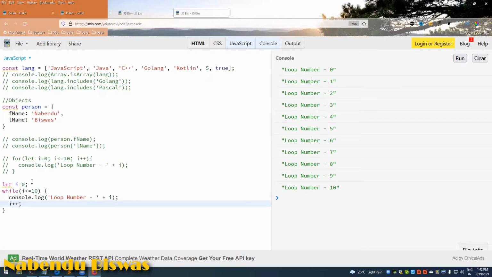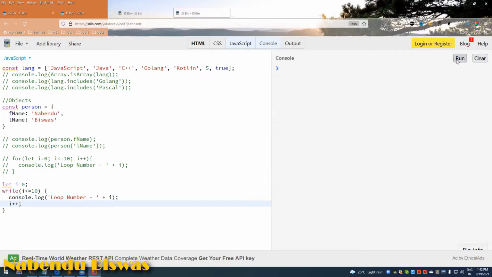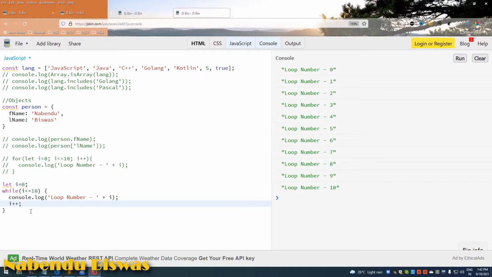So this is the exact way in which we are going to do. I equal to 0, I is less than equal to 10, so 0 is less than equal to 10, then console.log loop, I plus plus, it will make it as 1, then it will again go up, it will keep on executing it until it will become 11, and it will keep on executing. Both of the loops are doing the same thing, but it is much easier and cleaner to understand also. Okay, so this is done.